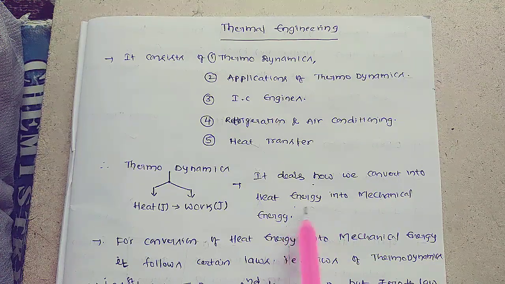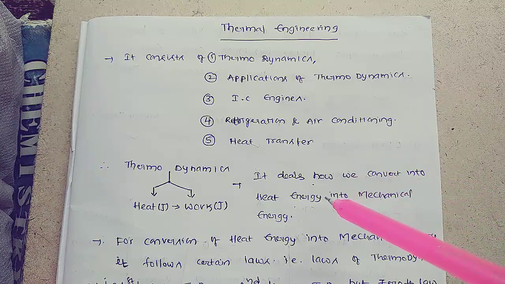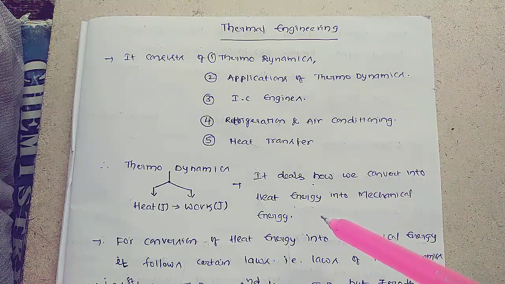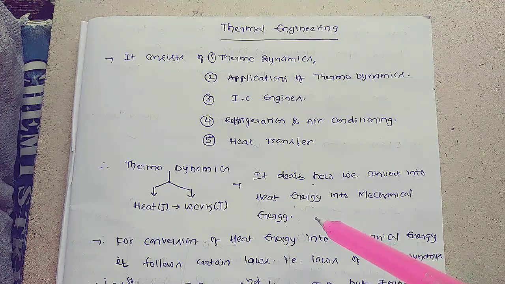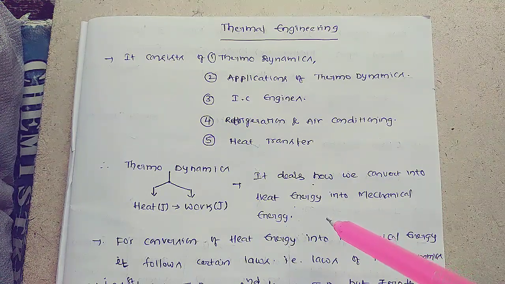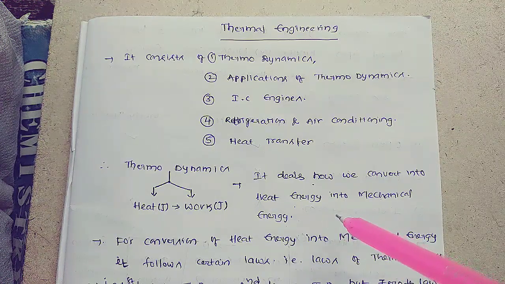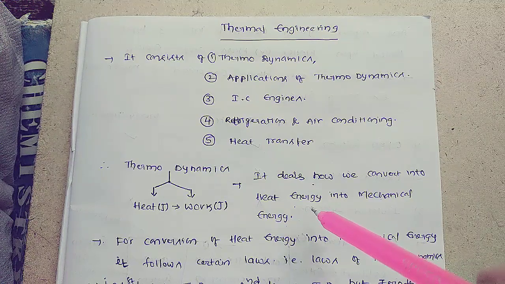If you take an electrical bulb, whenever you switch it on, it uses only 10% of the electrical energy as light. The remaining 90% is wasted as heat energy. At that time, one of the scientists, Joule, observed that heat energy is neither created nor destroyed, but one form of energy is converted into another form.